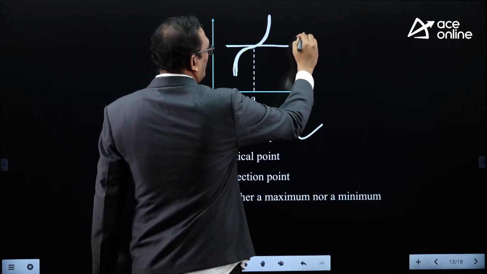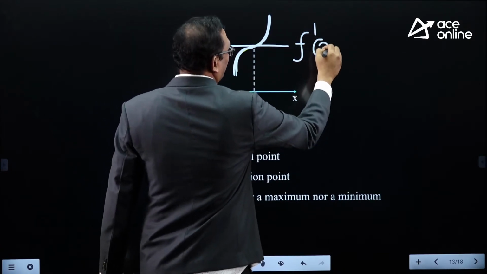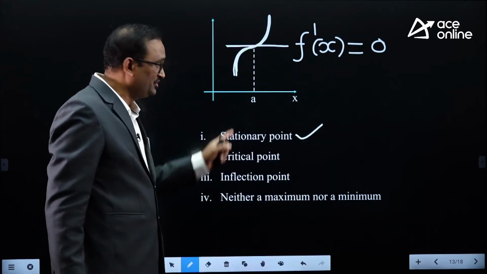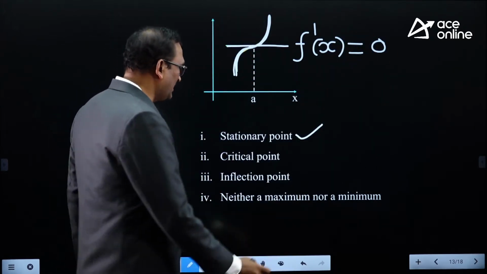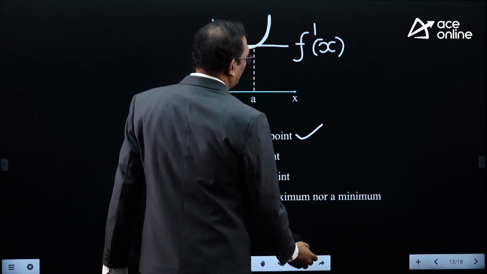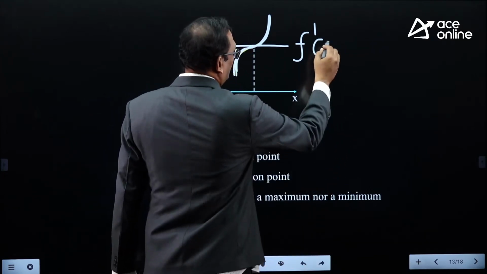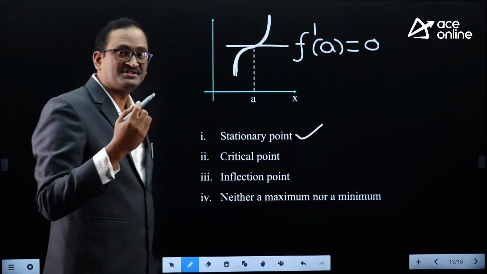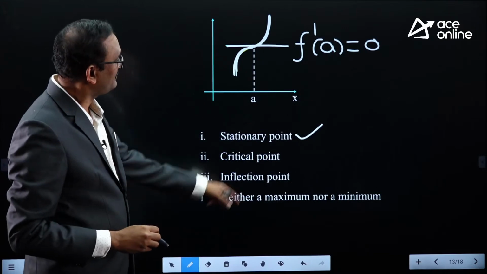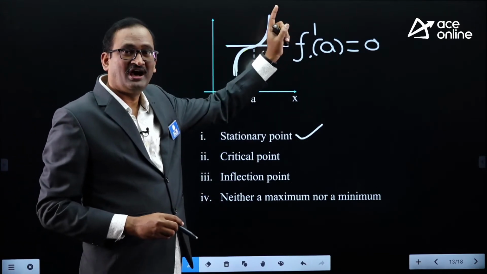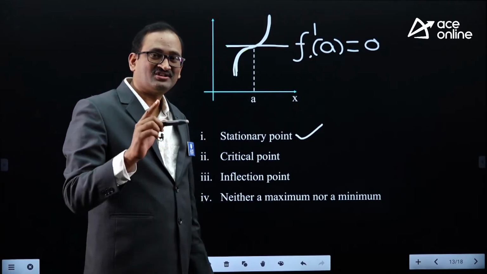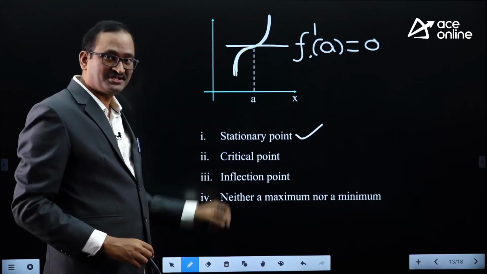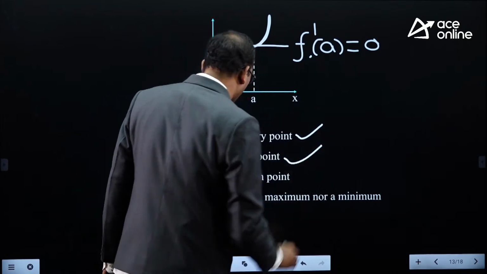Tangent slope 0 is denoted by f'(x) = 0. Tangent slope 0 at x equal to a is denoted by f'(a) = 0. So the point at which f'(x) is 0 is called a stationary point. The point at which f'(x) is 0 or f'(x) is infinity is called a critical point. So basically it is a stationary point and a critical point as well.